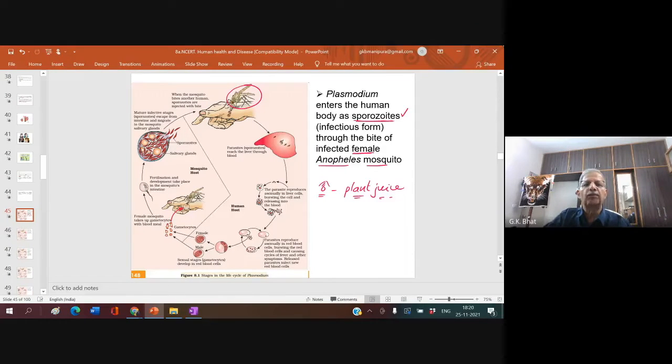So whenever a female Anopheles mosquito bites our hand, which is carrying this Plasmodium, at that time, the Plasmodium enters into our body in the form called sporozoite form. So sporozoites get entered into our body. What will happen?